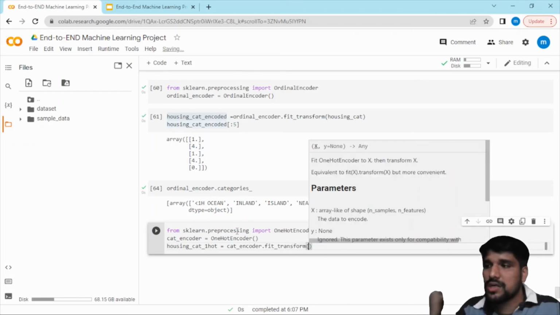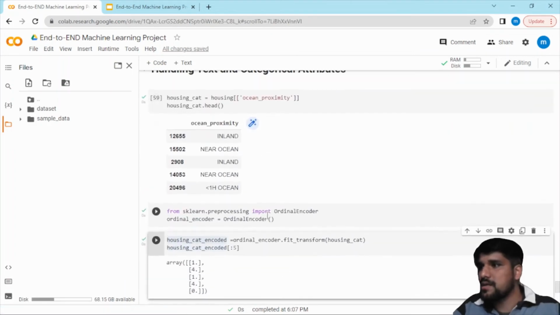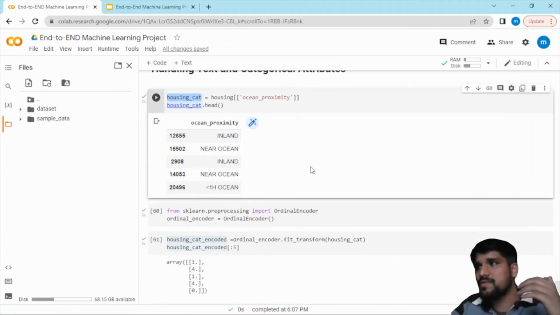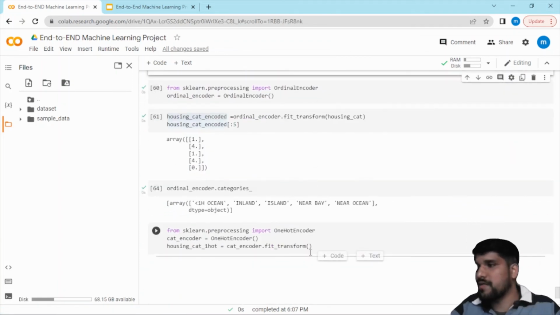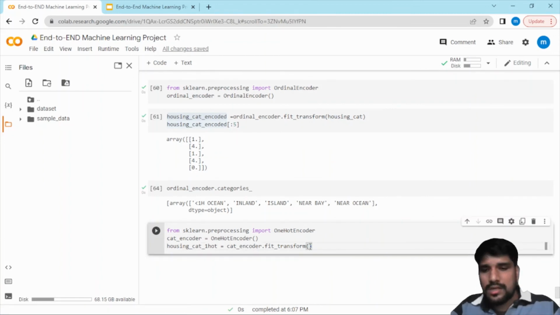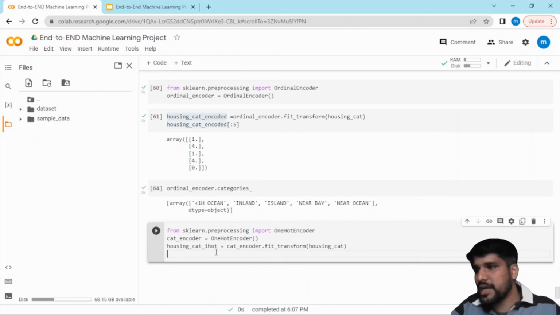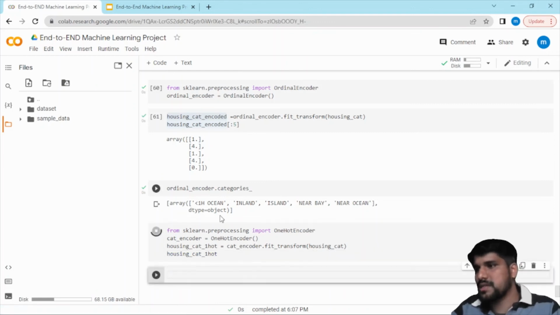Which data do we need to pass? The one which we have specified here, called housing categorical, because we do not want to convert all the data, we just want ocean proximity to be converted. So I will pass this here, and I'll just check out the result here. Okay, so let's execute.